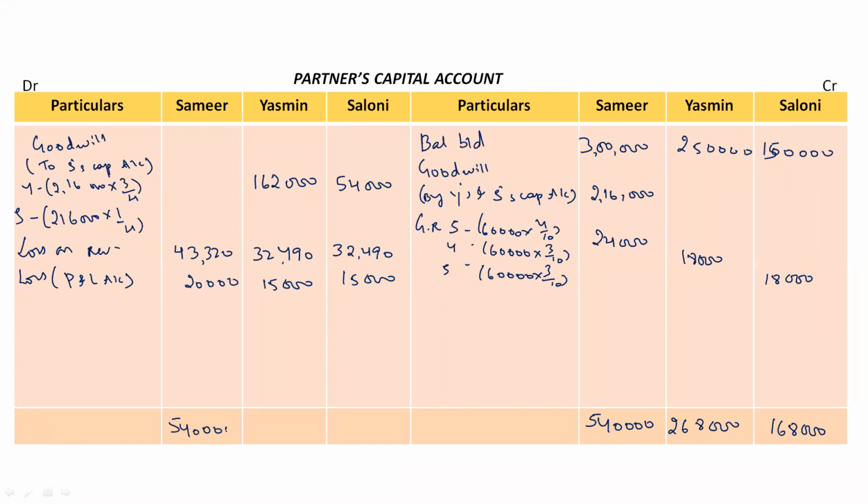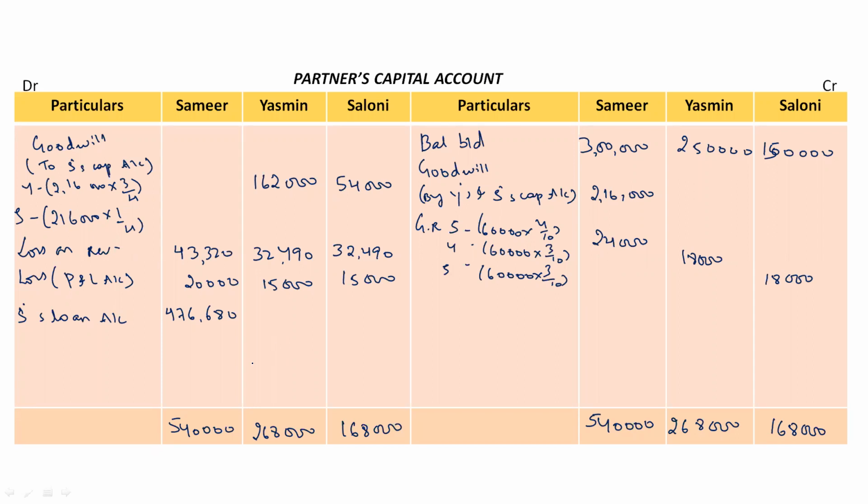5,40,000, 2,68,000 and 1,68,000. Okay, so the balancing figure of Samir is rupees 4,76,680. So the balancing figure of the retiring partner will be transferred to his loan account. So Samir's loan account. Clear?